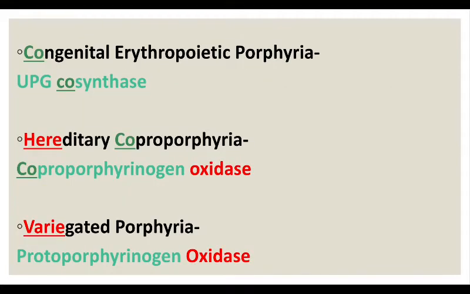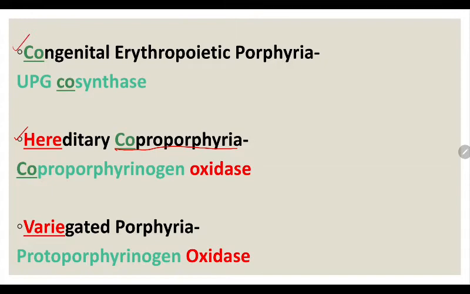Next is congenital erythropoietic porphyria. Among all these enzymes, only two have CO in them: congenital erythropoietic porphyria and hereditary coproporphyria. As the disease name has CO in it, the answer will also have CO, but somewhere. In congenital erythropoietic porphyria, it is UPG cosynthase. That is it. Next is hereditary coproporphyria. Here again, in coproporphyria, the answer is also coproporphyrinogen oxidase.